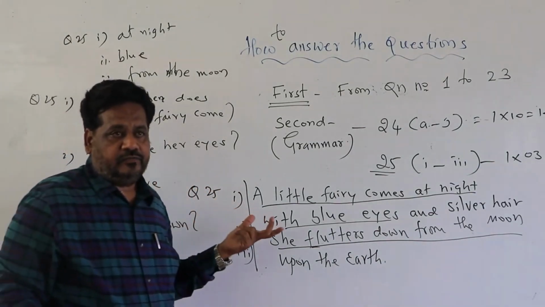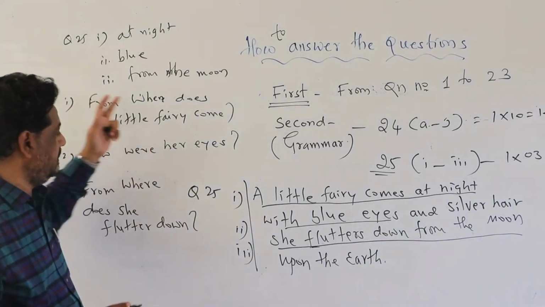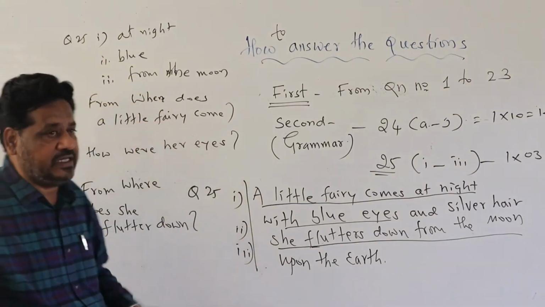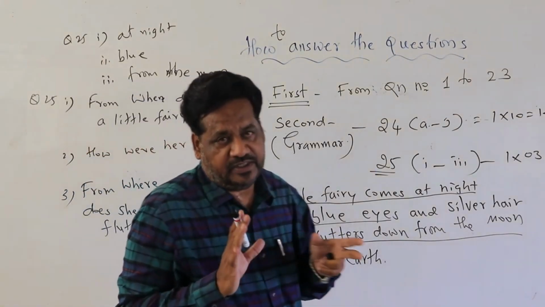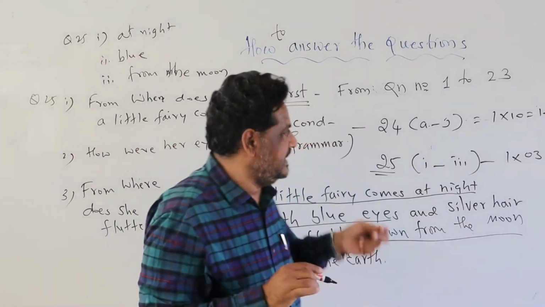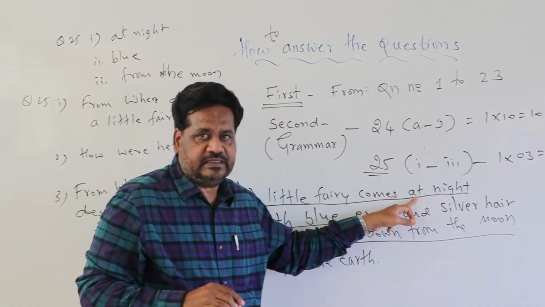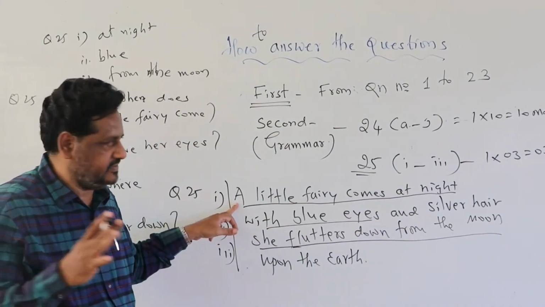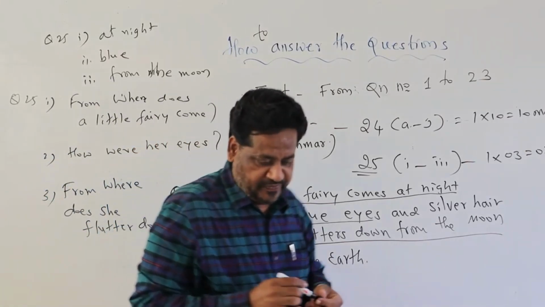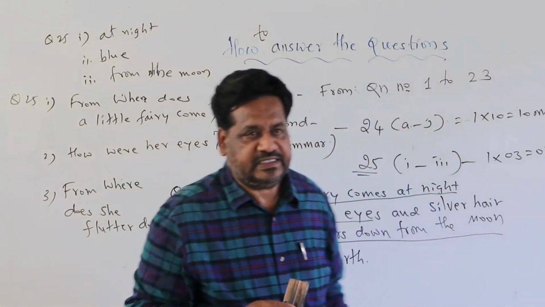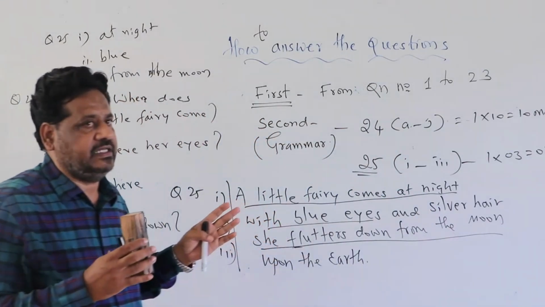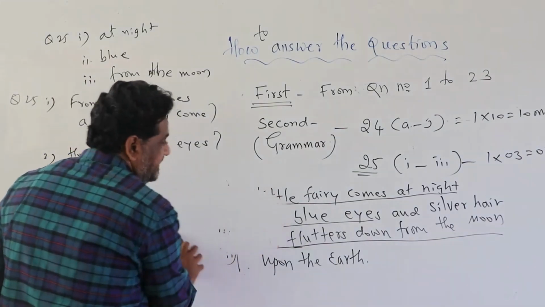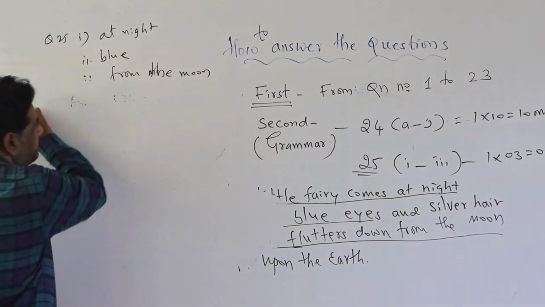And for God's sake, please don't write all 4 lines for question number 1, all 4 lines for question number 2, all 4 lines for question number 3. You have to select the right word from the poem, or at least write the answer in a sentence. So that's the way we have to answer question number 25. Is it clear? Yes. Next, we shall see how to answer question number 26. That's based on the passive forms of the verb.